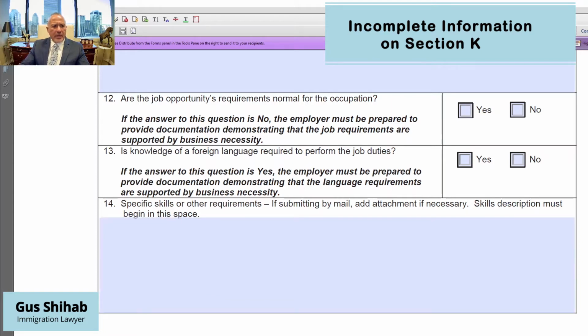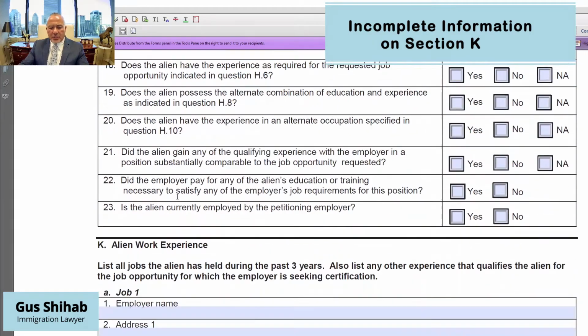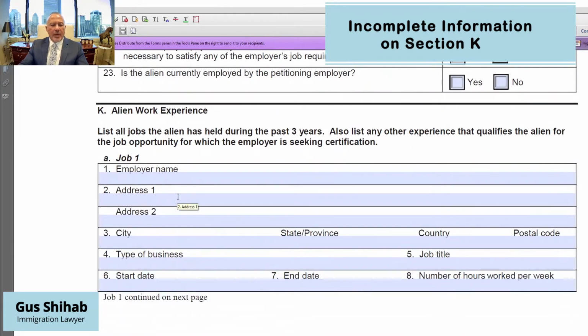Now, let's go to section K and see how that's related here. So section K starts on page 6 of the form. So this is section J. Section K is here on the bottom of page 6. So this is the alien's work experience, folks.